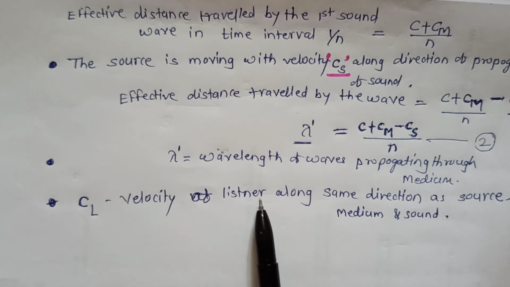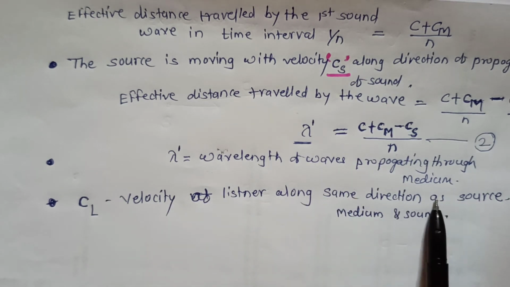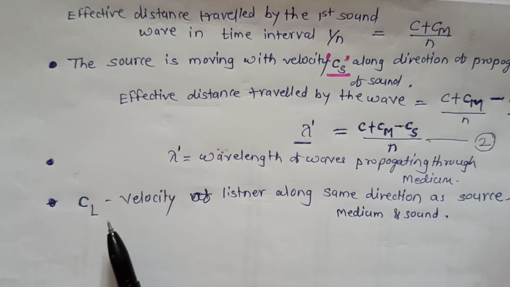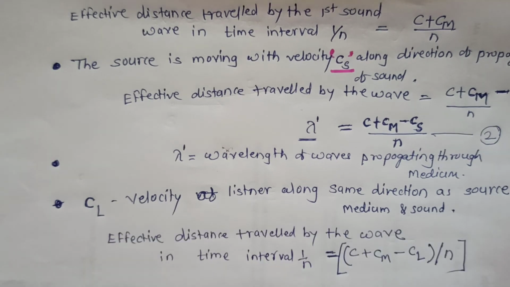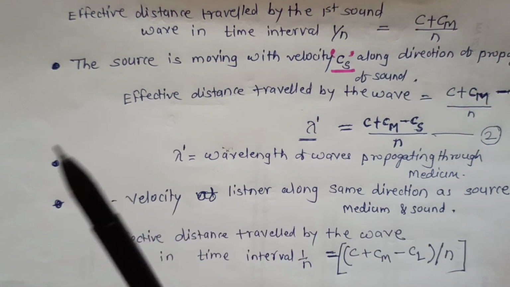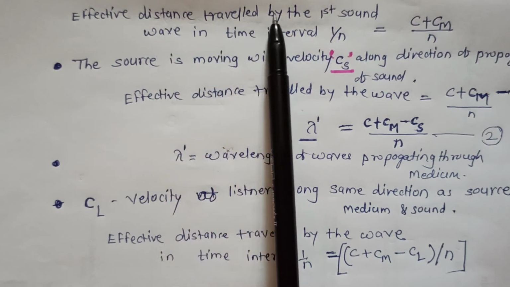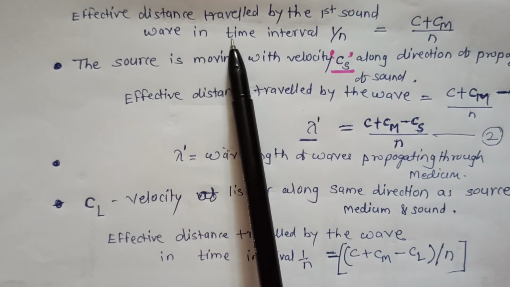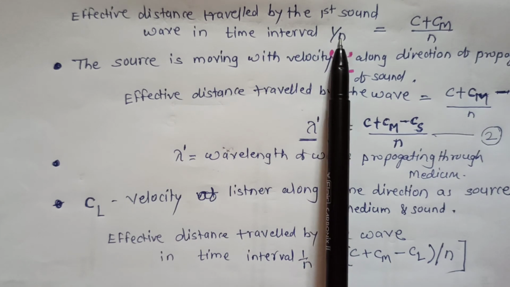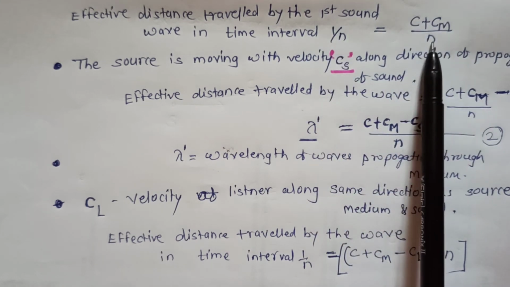Cl is the velocity of the listener along the same direction as source, medium and sound. Then the effective distance traveled by the wave is given as c plus cm minus cl. When the medium is in motion, the effective distance traveled by the first sound wave within time interval 1 upon n is c plus cm upon n.